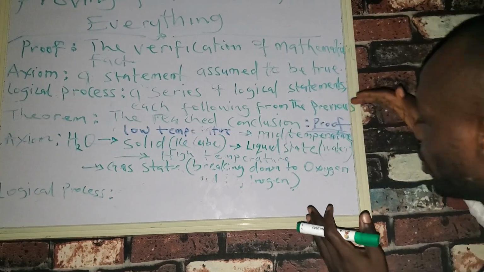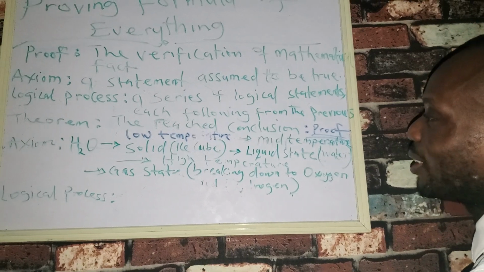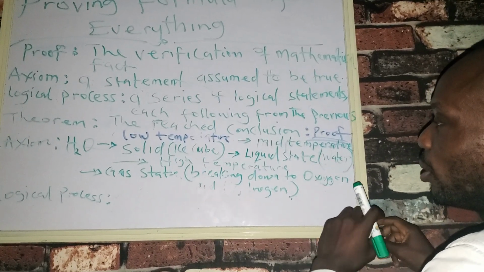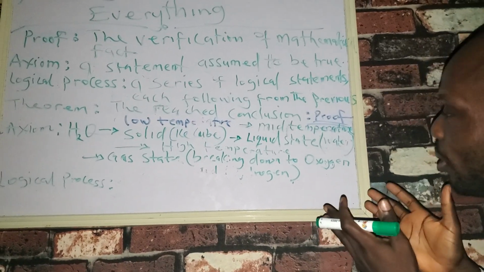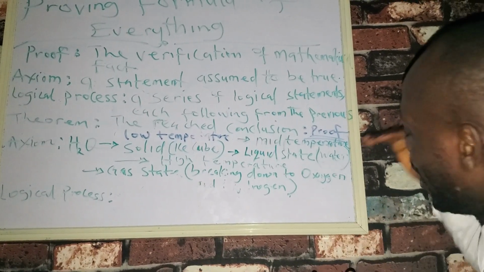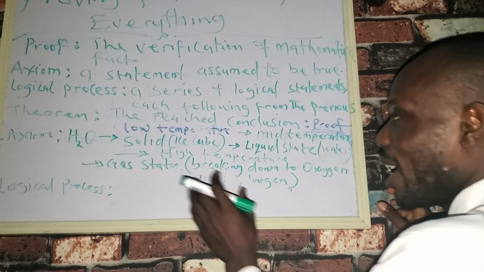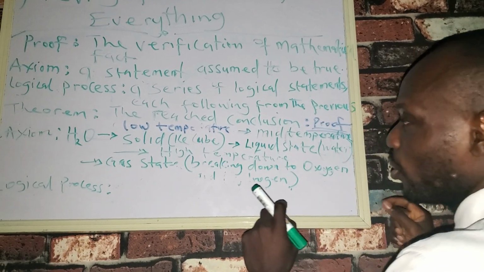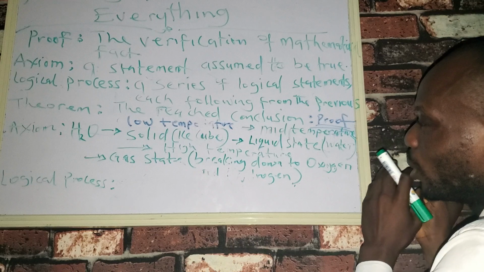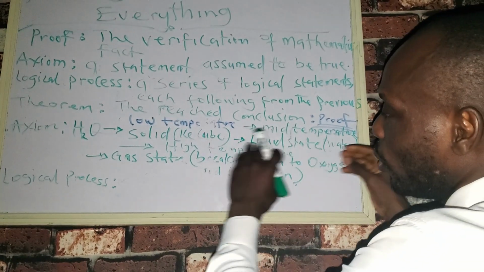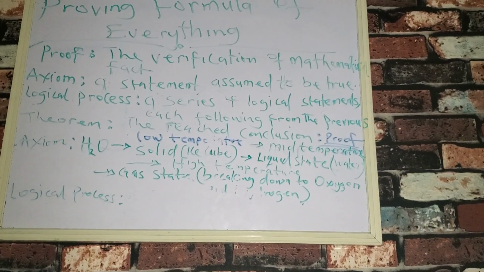But when the temperature is in the mid temperature state, such that the water is transformed to liquid, then it becomes water, and that simply means that it is at the normal temperature. So from that, we can see that there is a kind of transition from the solid state to the liquid state. And so we're going to be picking out all the necessary points to mathematically model the logical process.